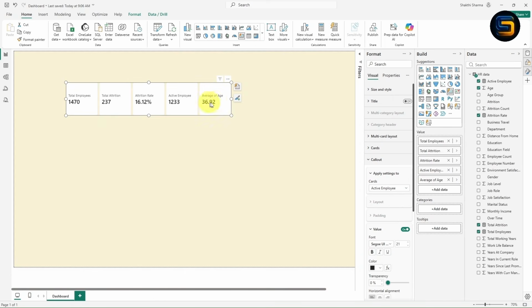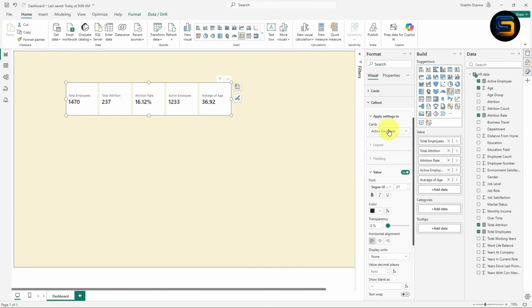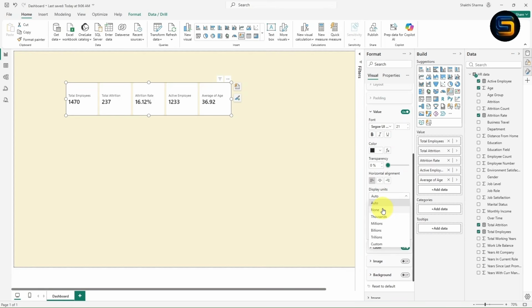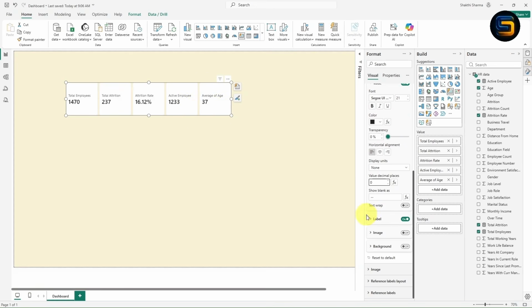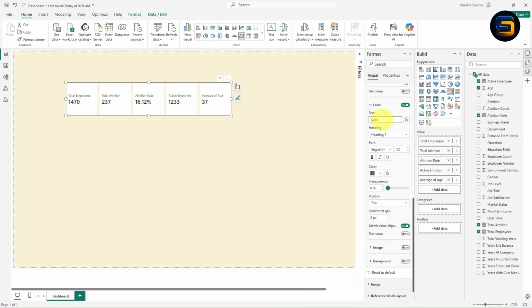So basically I don't want to show this decimal value. What I will do, inside this callout, I will click on this average of age. Now instead of auto, click on none. And from here you can reduce the decimal places. Now the average age is perfect, right? Now instead of average of age, I will change the label. I will expand this label, and from here I will give different text. I will write it as AVG, average age. Now I think it is perfect.